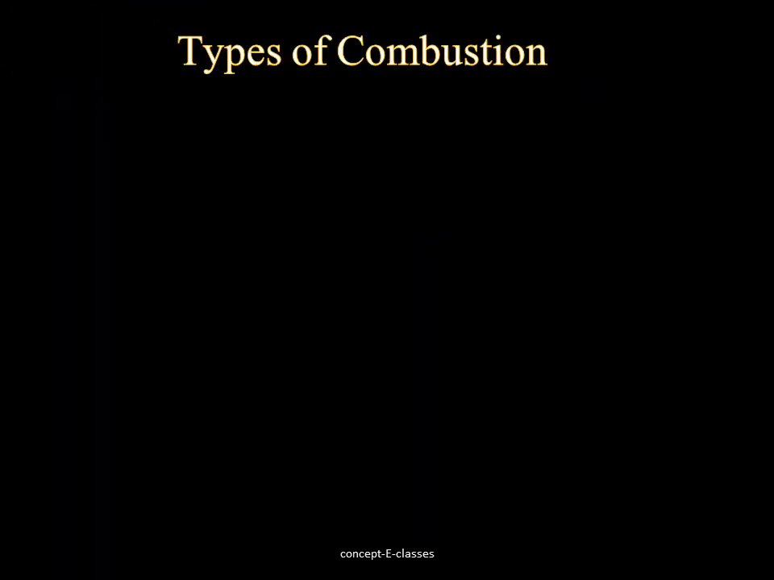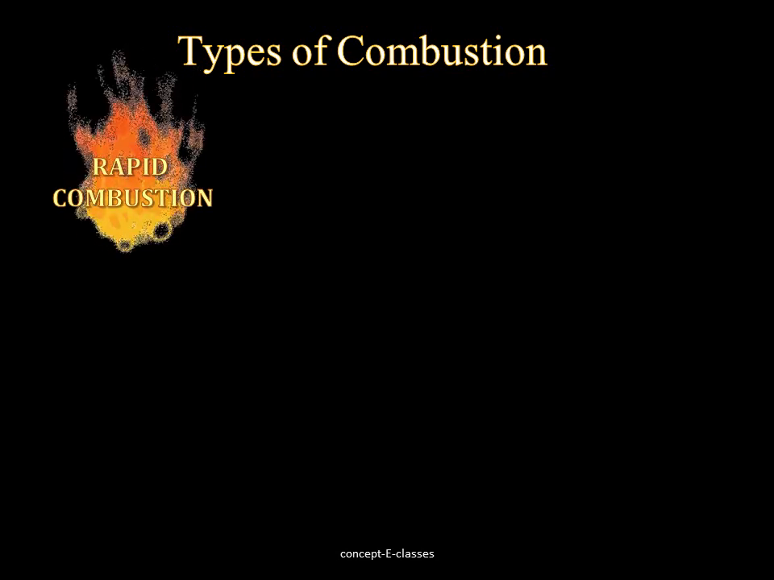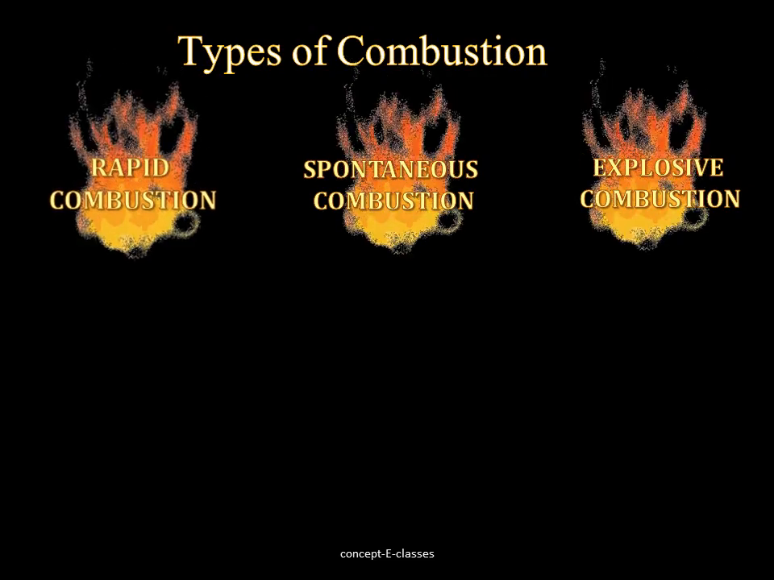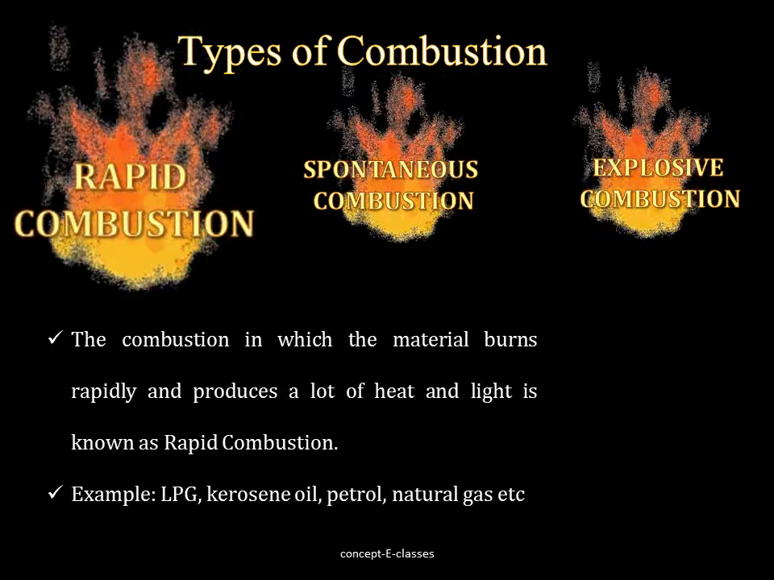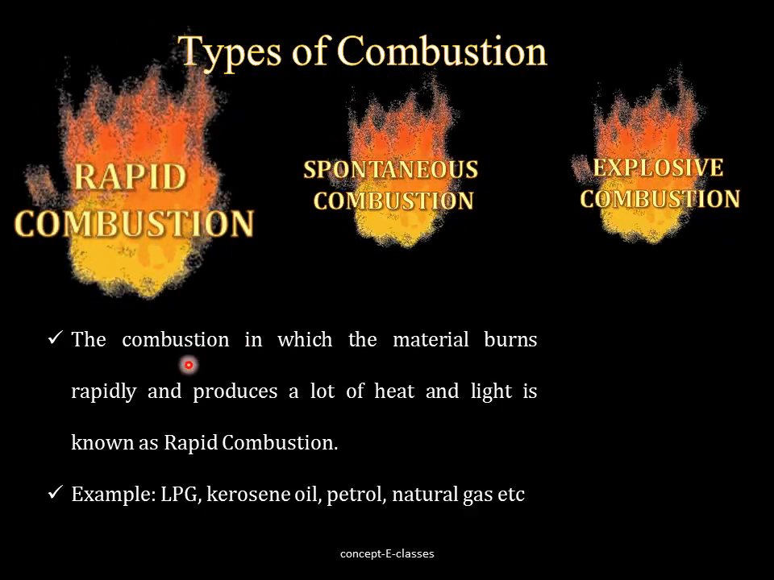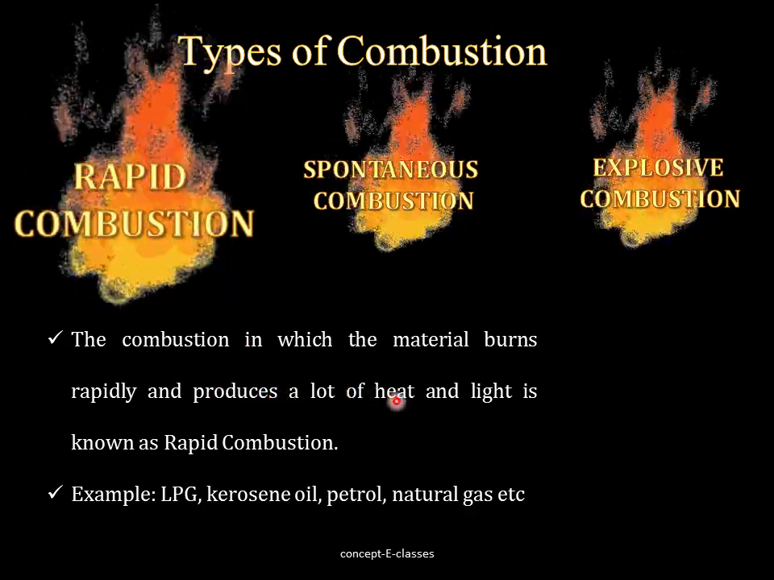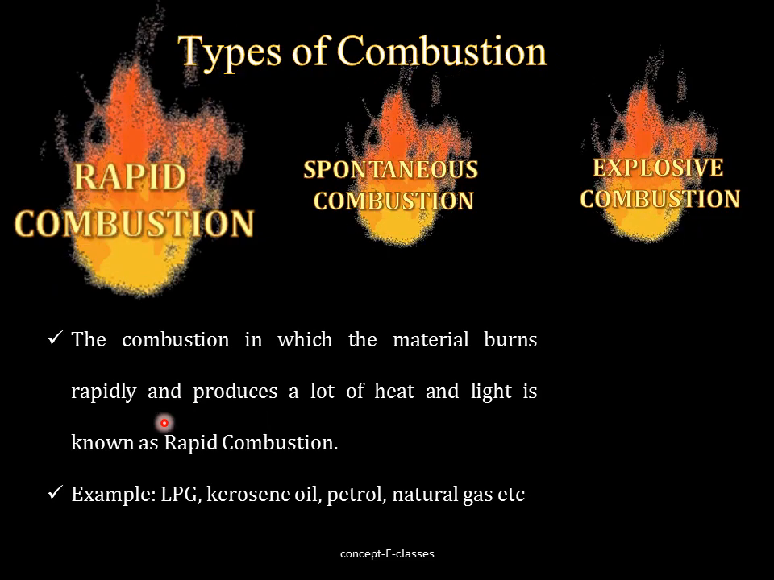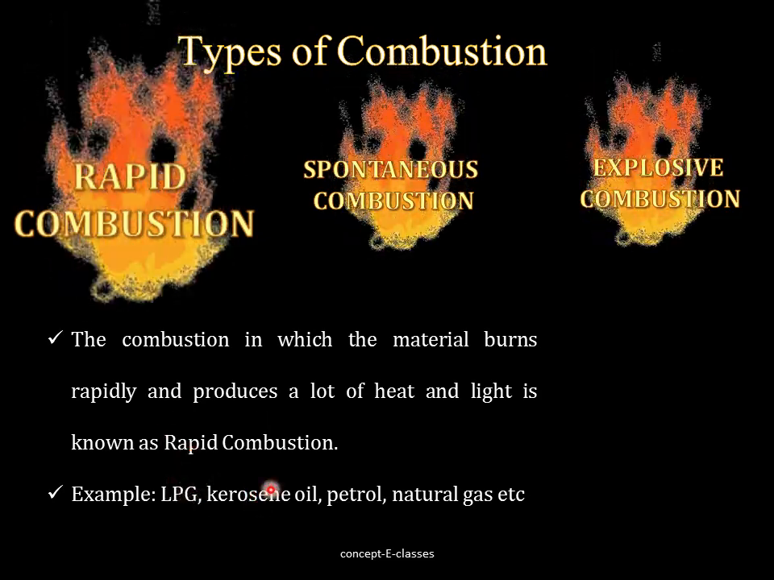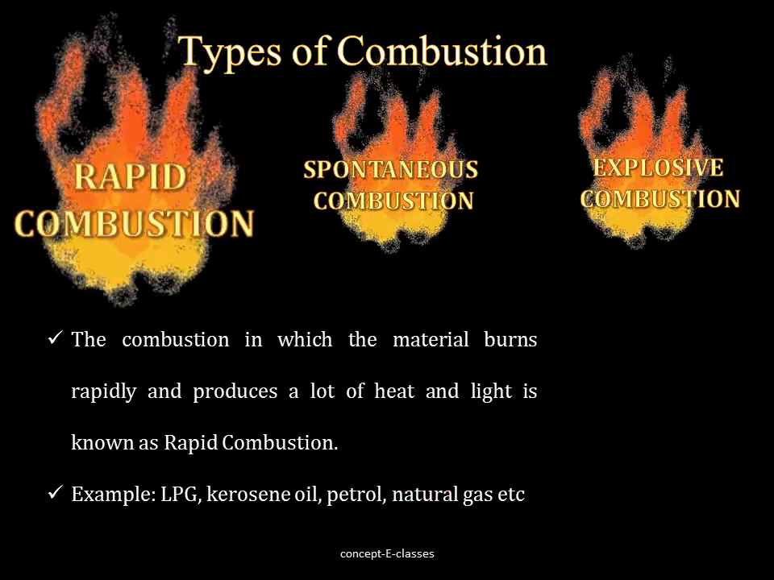So we saw what is combustion, what are the conditions required for combustion, and now we'll see the types of combustion. There are three types of combustion: rapid combustion, spontaneous combustion, and explosive combustion. Now let's see rapid combustion. The combustion in which a material burns rapidly and produces a lot of heat and light is called rapid combustion. Example: LPG, kerosene oil, petrol, natural gas, etc.